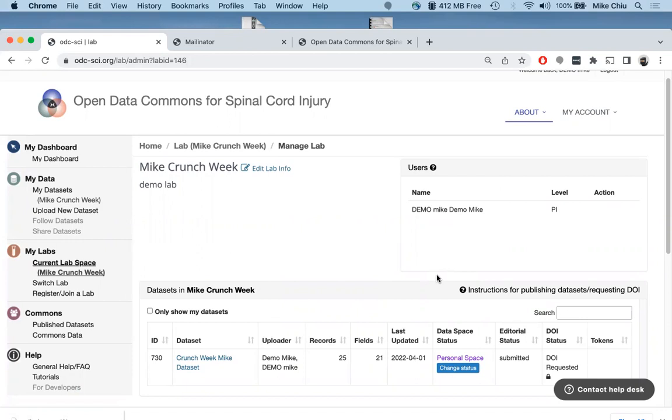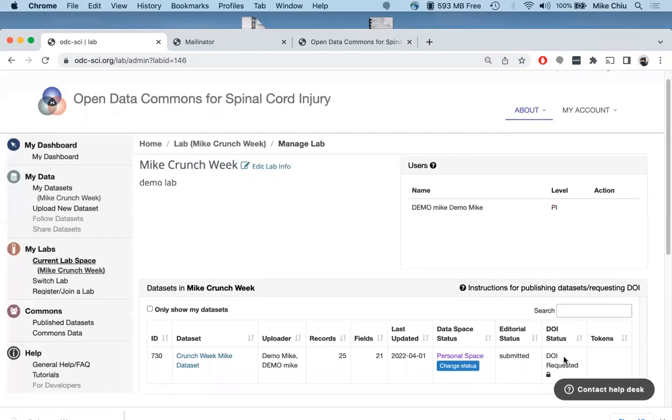And then you'll be contacted throughout this process if there are any questions. And after the data team has approved it, then you or the PI will receive an email notifying you that your data set is ready for publication. And then you can come back to this page, and right here, there'll be a publish DOI button to approve the publishing of the DOI.